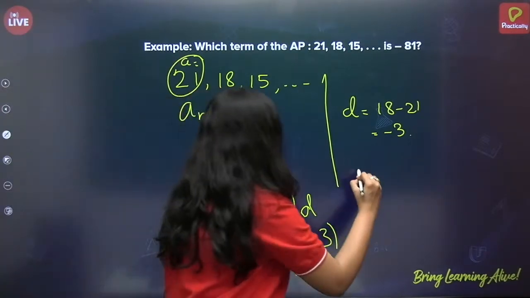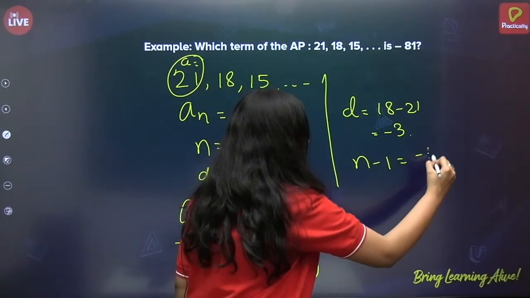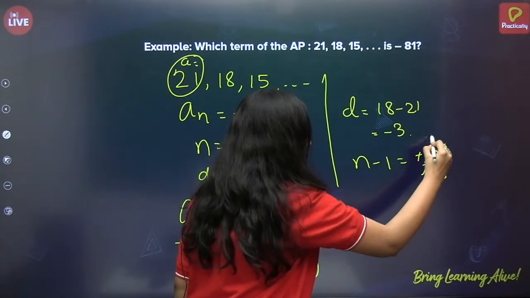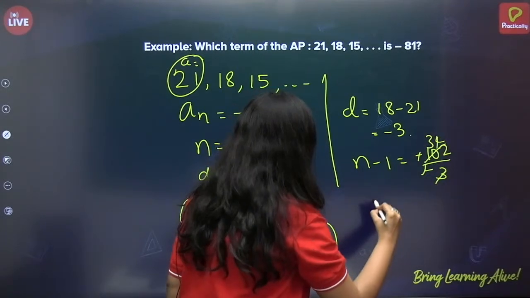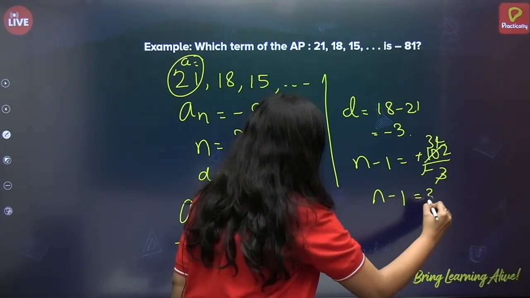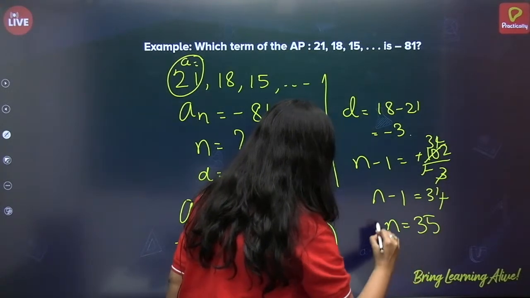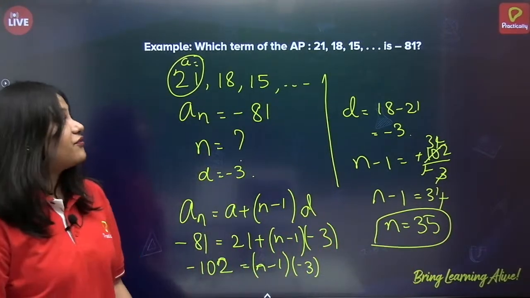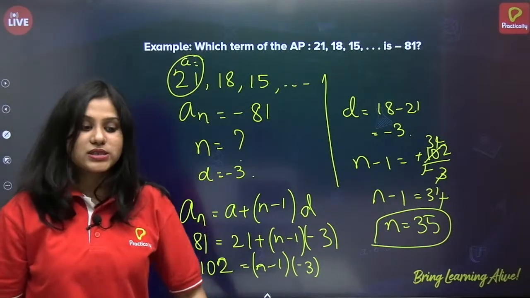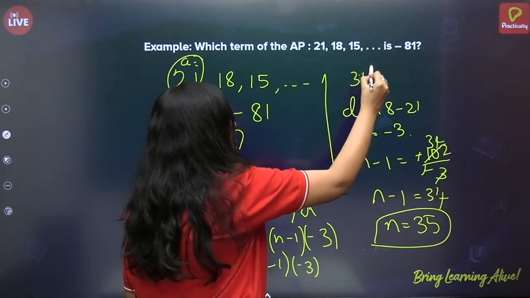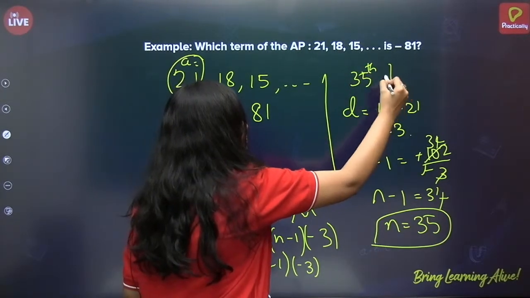So, n minus 1 is equal to minus 102 by minus 3. 3 3s are 9, 3 4s are 12, so n minus 1 is equal to 34. N is equal to 35. So, the 35th term of the AP is minus 81. Okay, so write it: the 35th term